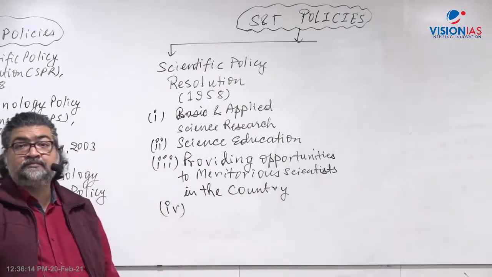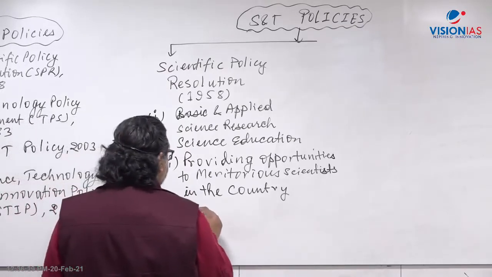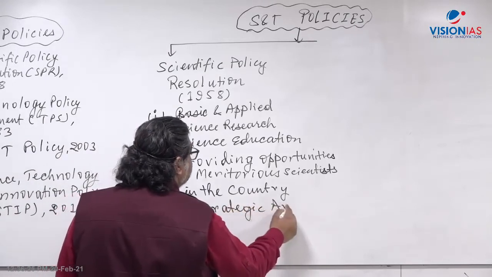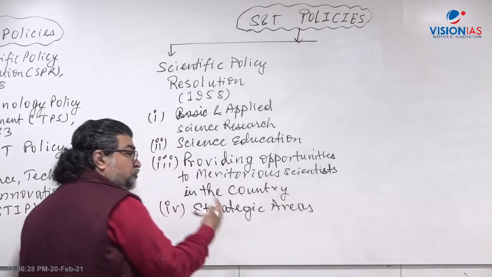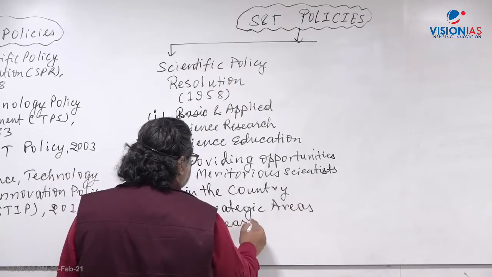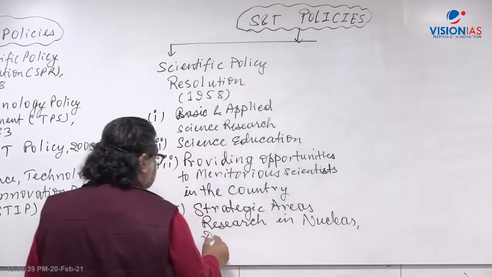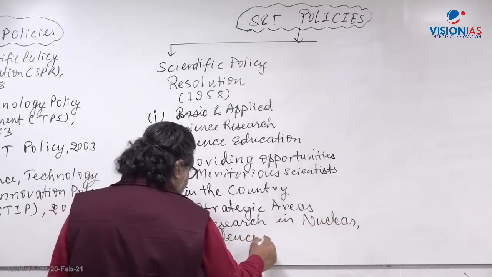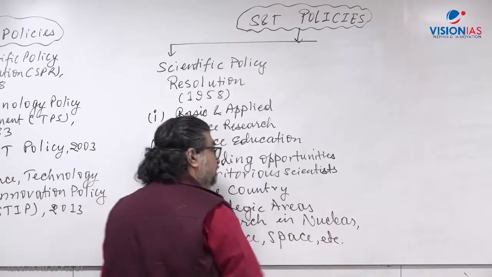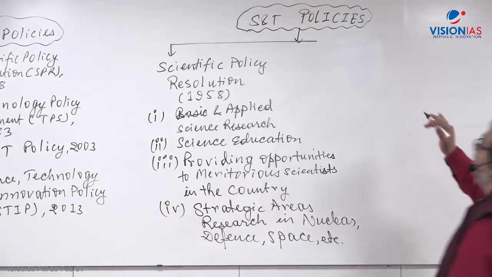Fourth comes here, in terms of strategic areas: nuclear, defense and space, those were the priority. So here, research in strategic areas which are important for national defense, security, societal security. Research in nuclear, defense, space, right? Then agriculture and all, these were all developed. Green revolution and all this part. Food security and everything comes into that.